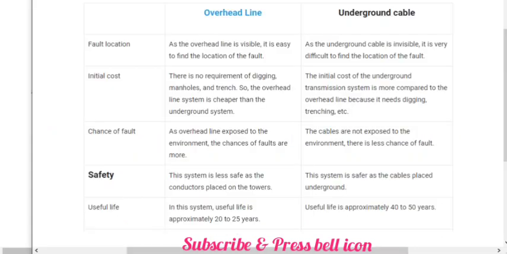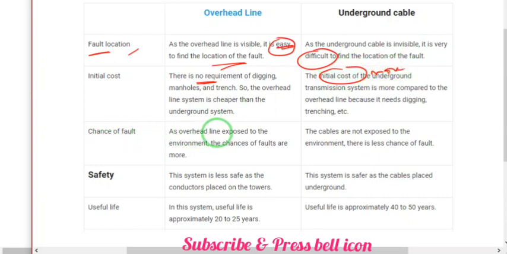See in detail the differences between overhead and underground cables. Regarding fault location, it is easy to find the location of a fault in overhead lines. For underground cables, as the cable is invisible, it is very difficult. Regarding initial cost, overhead has less initial cost because there is no digging or manholes. For underground cable, the initial cost is more.